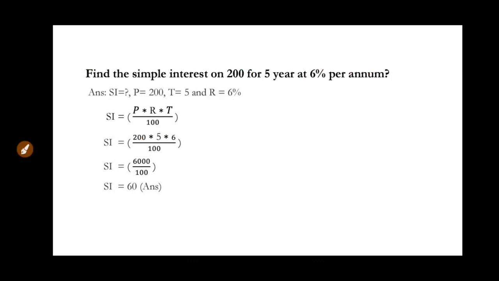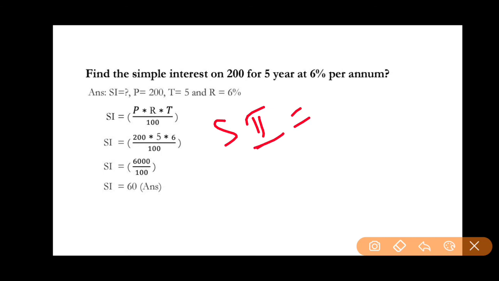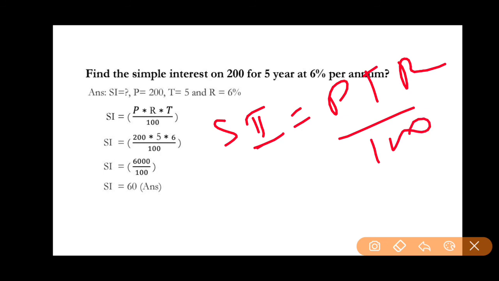Right students, then moving forward, what would be the formula for simple interest? I already told you that the simple interest formula is PTR by 100, that is principal into time into rate of interest divided by 100. So you just make a note over here, PTR by 100, principal multiplied with T multiplied with R. It would be like this.